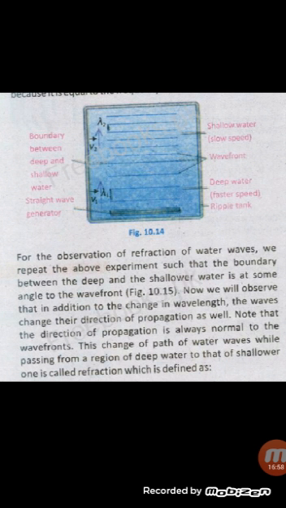Now we observe the phenomenon of diffraction of water waves. Generate straight waves in a ripple tank and place two obstacles in line in such a way that the separation between them is equal to the wavelength of the water waves. So we know that straight waves are generated in a ripple tank, and we place two obstacles in line. The separation between them is equal to the wavelength of the water waves.